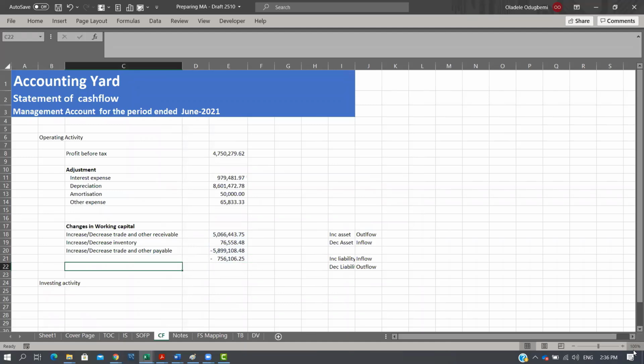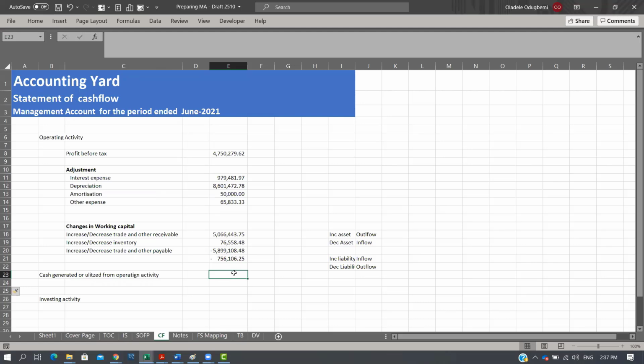So from this, I would have what we call cash generated, is that cash is generated or utilized from operating activity. Now, what does this mean? If the net impact here is positive, it means I've generated cash. But if the net cash there is negative, it means I've utilized cash, right?